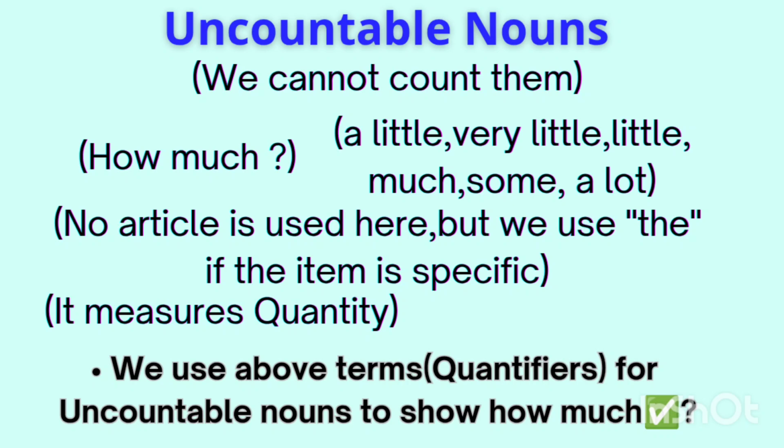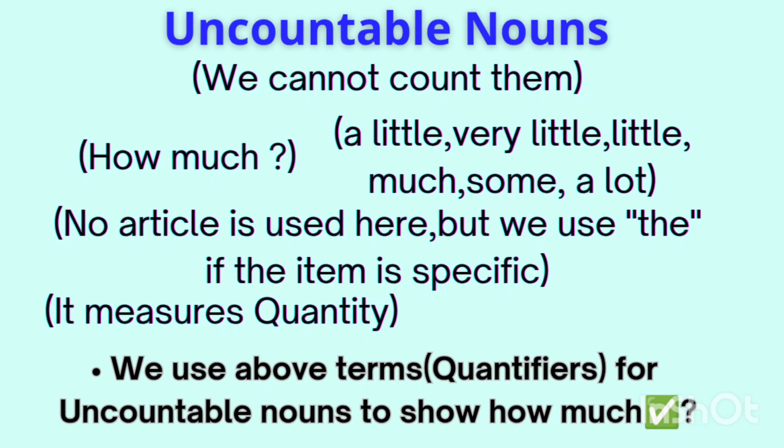How much water is there in your glass? How much information have you gathered so far? How much money do you have in your pocket? Like that. No article is used, but we use the article the if the item is specific. It measures quantity. We use the above terms or quantifiers for uncountable nouns to show how much.